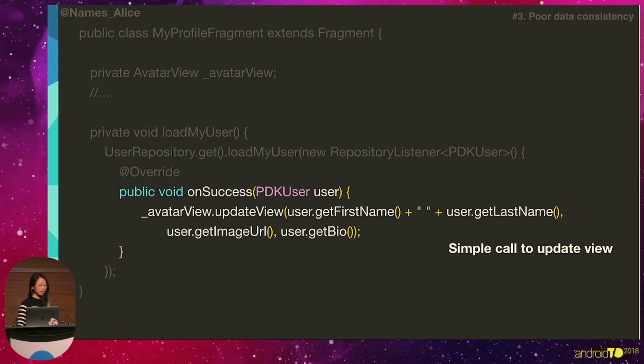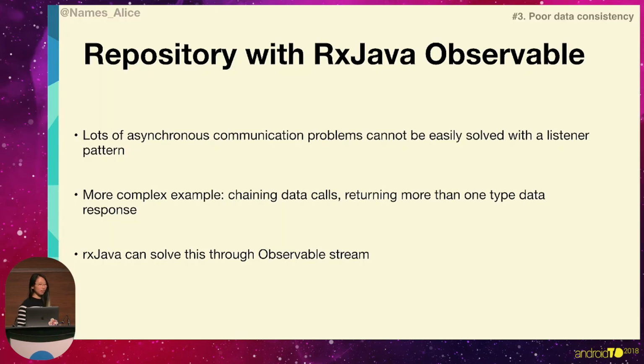Lastly, on the fragment side, when we implement the API success, we have a simple call in order to get that model, and we don't have any cache checks here. We're just updating the view with the model. So again, these are all fairly simple examples, simple solutions to problems that can get pretty complex over time.